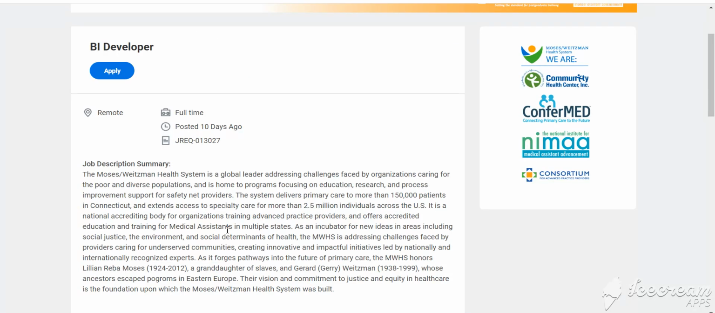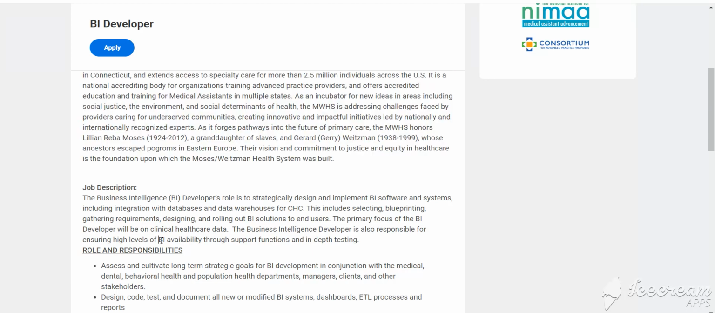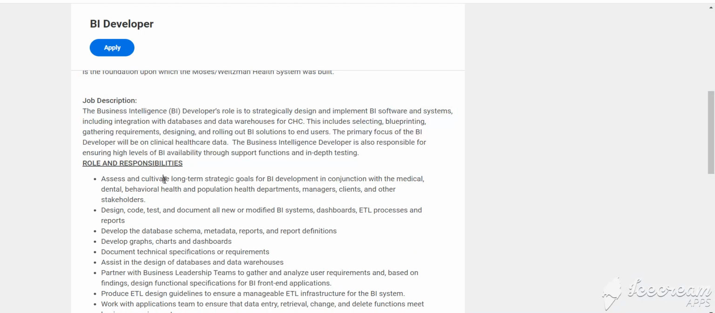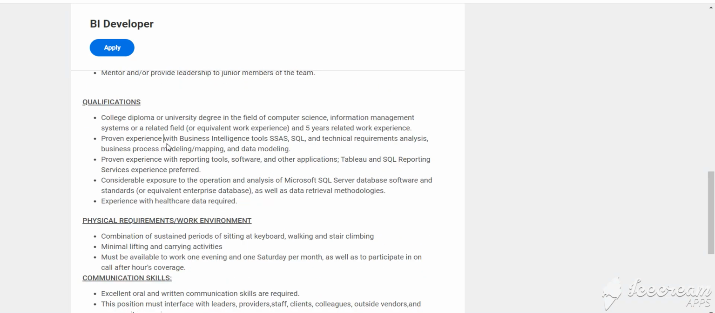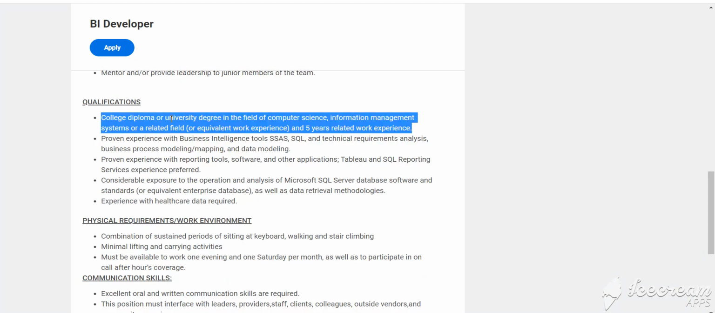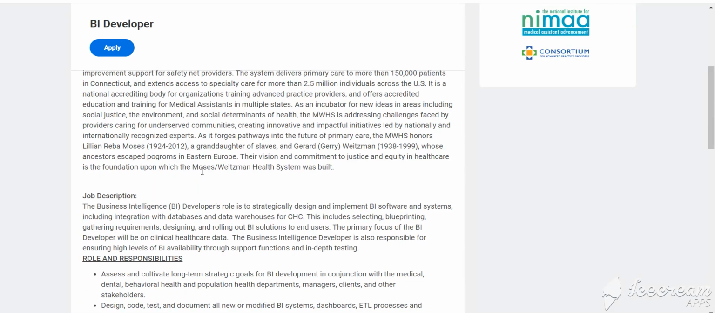Our next job is for Power BI developer. This is your job description, and the location is remote, meaning work from home. This is your roles and responsibility, and this is the qualification needed. You must have a completed bachelor's degree, and SAS, SQL and so on. How to apply for this job? You simply click apply now and fill in the details.